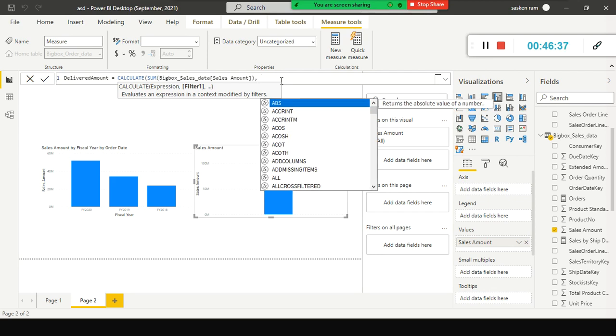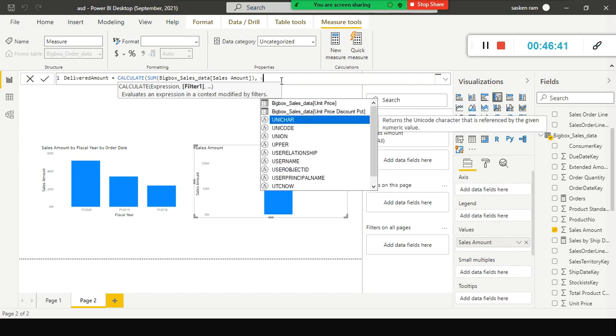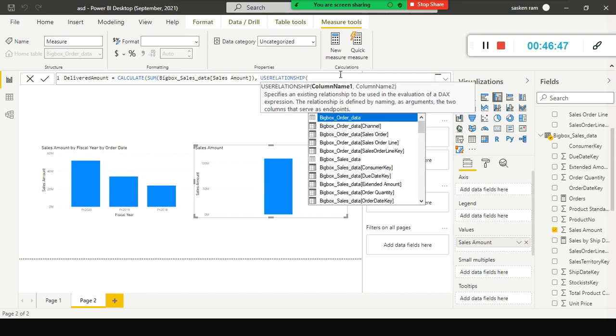So there is another function called USERELATIONSHIP. Here, whatever inactive relationship I created in the model view, the columns related to that relationship I am going to define here.